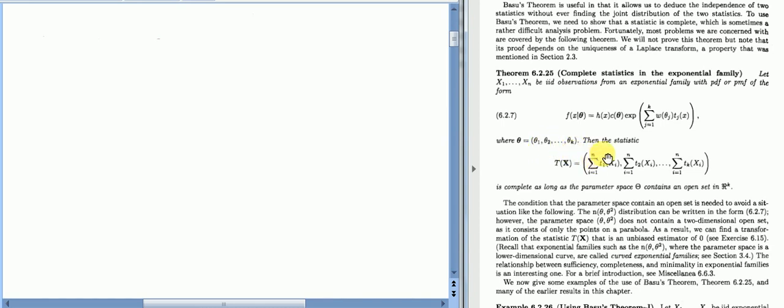So if you have only one parameter, as we know in our question, then we will write our likelihood as h(x) c(theta) exponential of w(theta) and T(x).